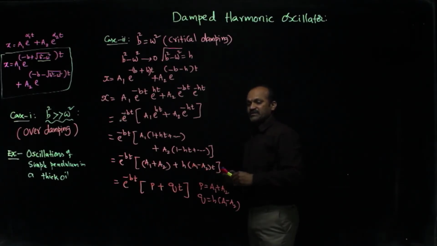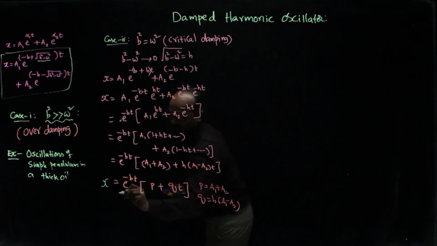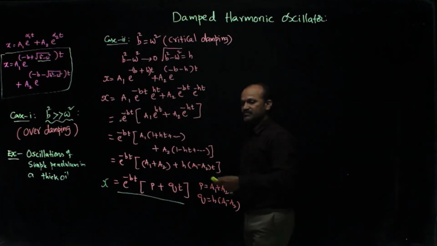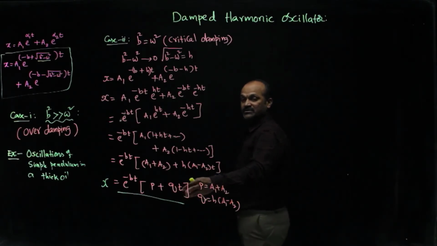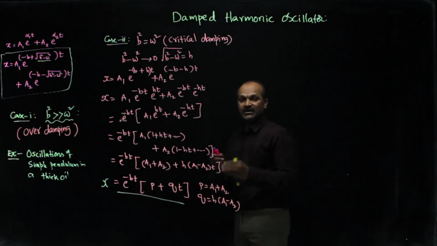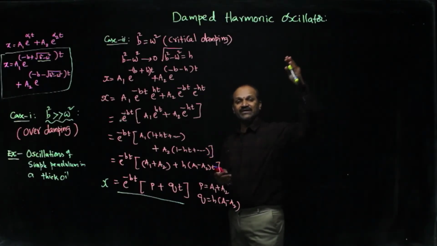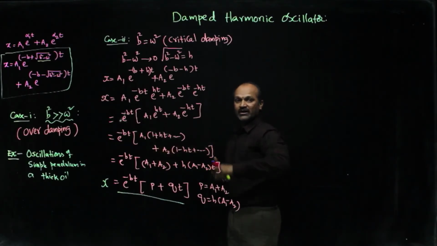Now the important thing is this equation. What we got for x here is important. See, the amplitude term e power minus bt is there, that is decaying. p plus qt is positive with increasing t. That means what? Initially, the amplitude is rising. After that, fastly it is falling. That is e power minus bt.